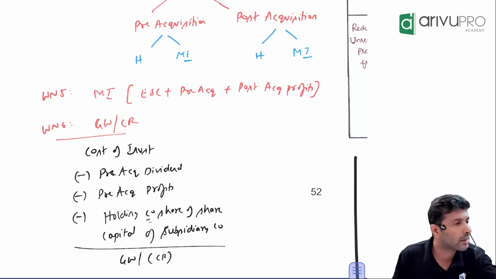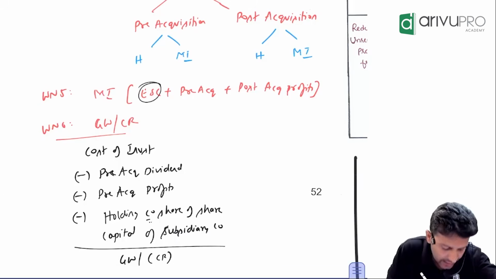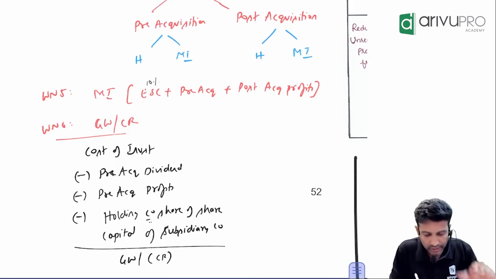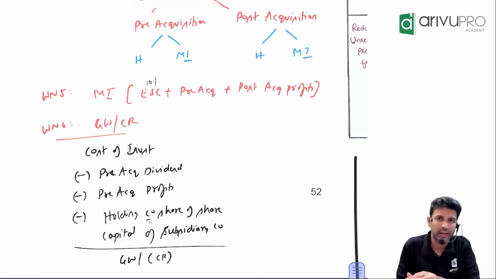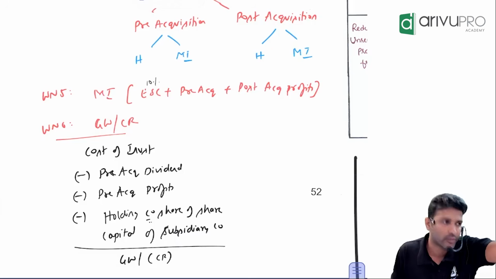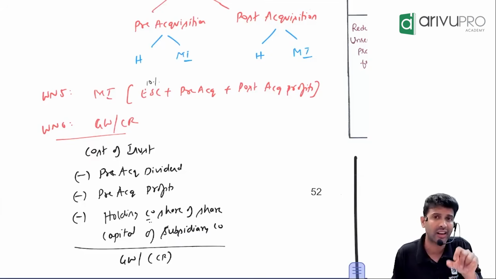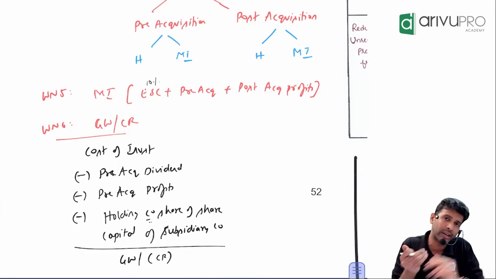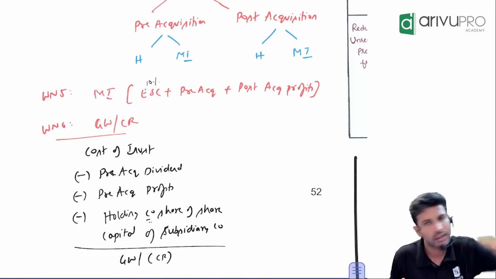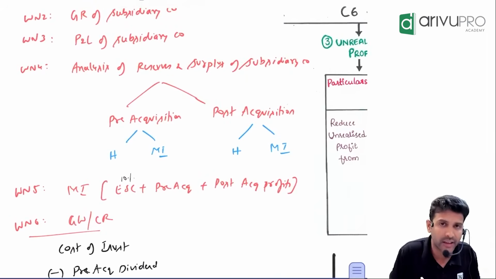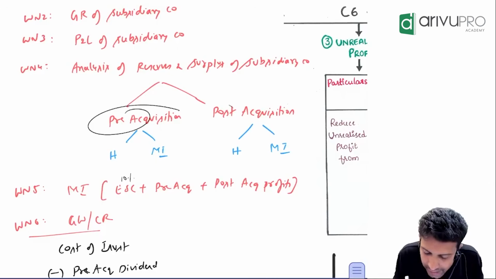So what belongs to minority interest? Their share of share capital. Their share is 100% or 10%? So in this working note, 10% of equity share capital will be allocated to minority interest. And is only equity share capital what shareholders will get, or also reserves and surplus? Reserves and surplus. But hang on. Now the reserves and surplus of subsidiary company, is it same or is it already categorized? As what? Pre and post.